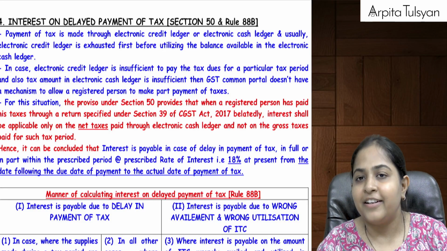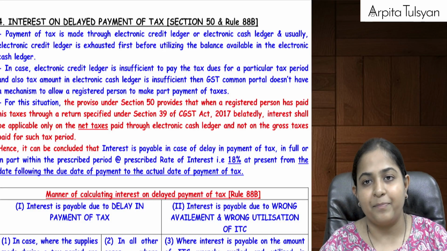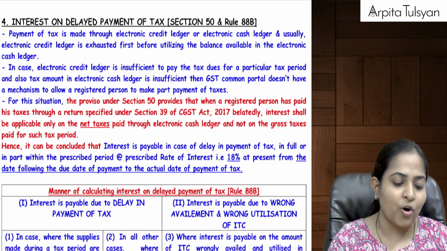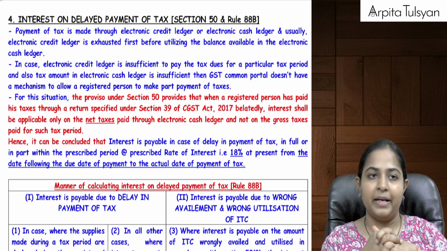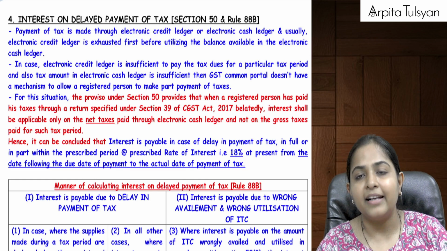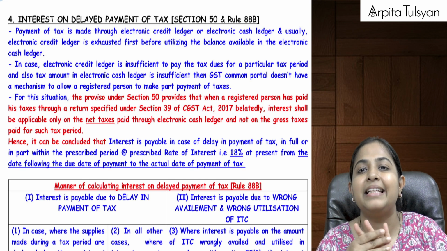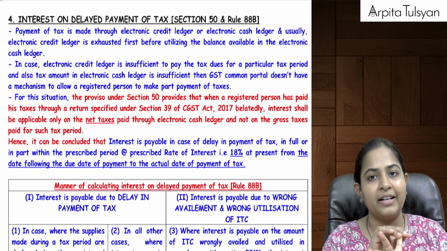Let's start with the revision of section number 50. Section number 50 talks about interest on delayed payment of tax. Section number 50 and rule number 88B. Okay, now let's do one thing. Section number 50 we will divide in 3 parts.